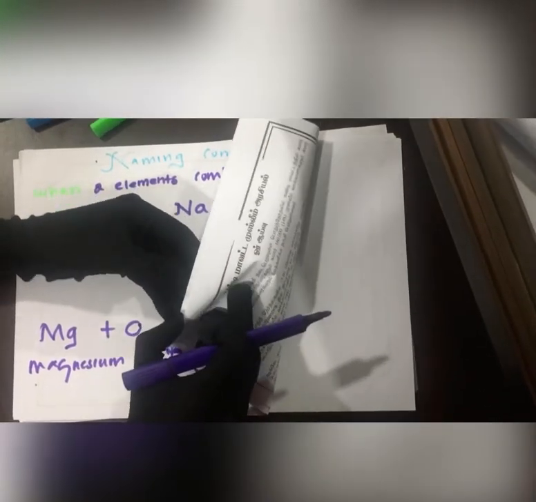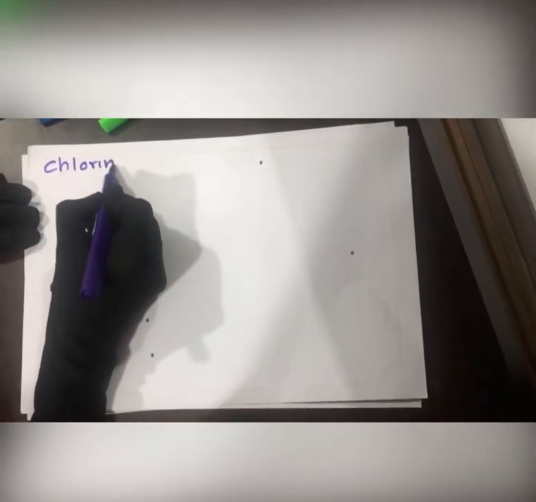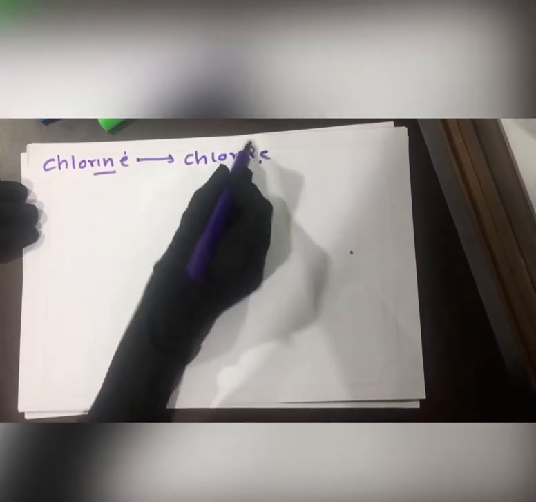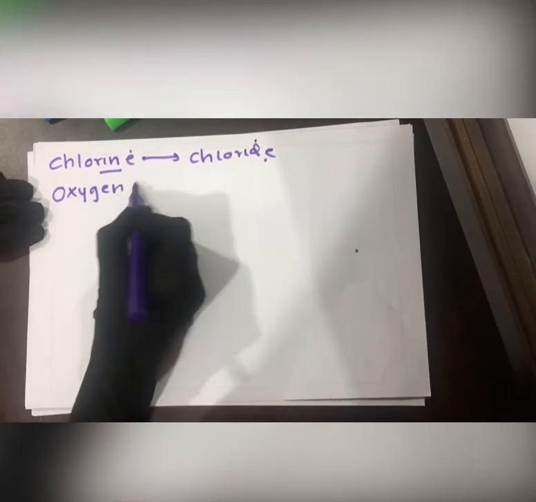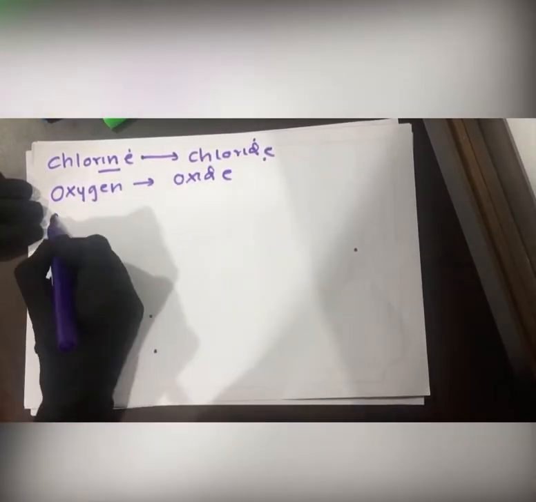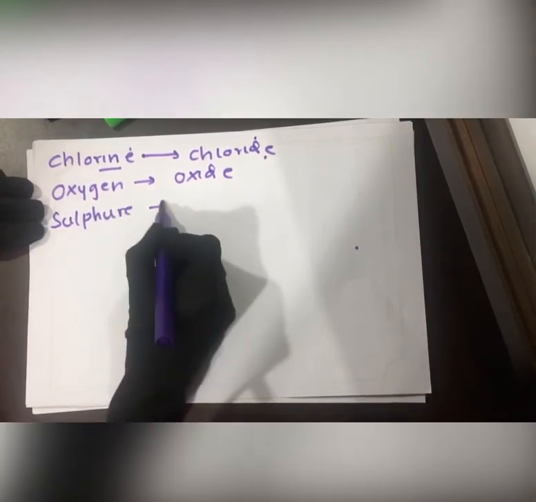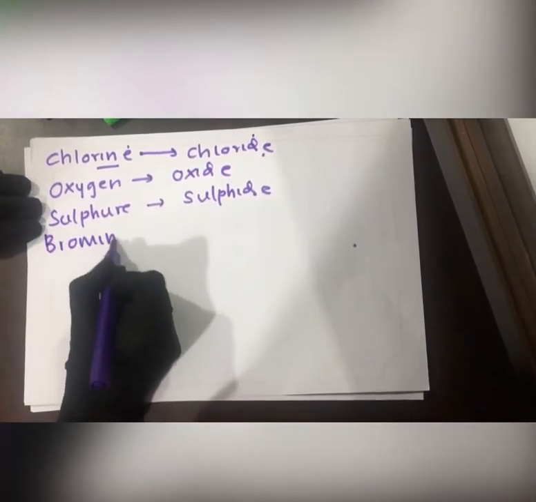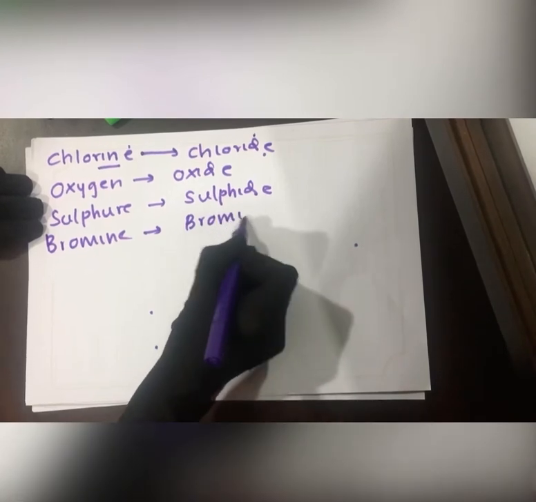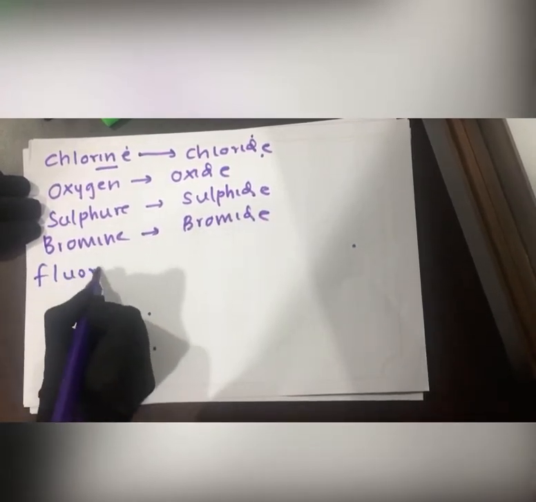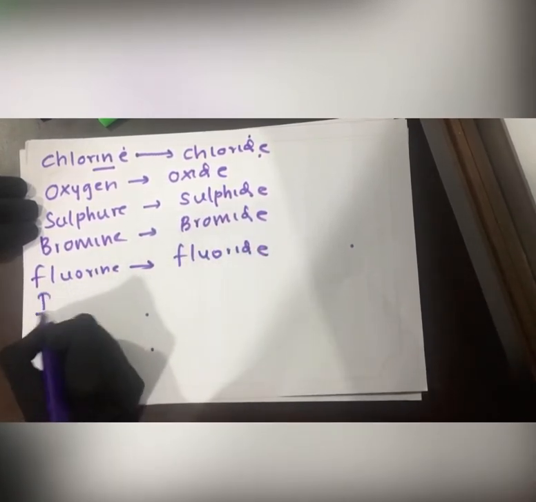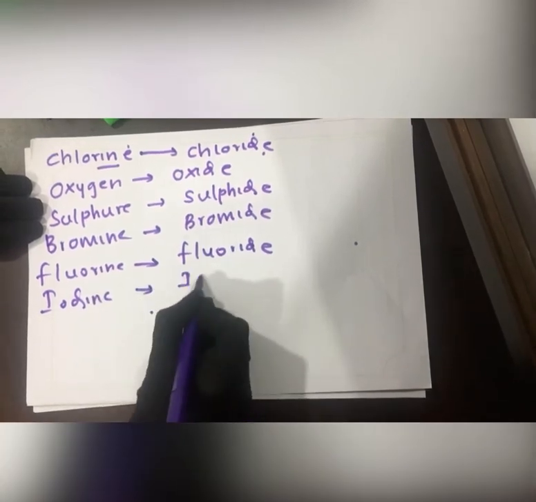Chlorine becomes chloride. Like that, oxygen becomes oxide, sulfur becomes sulfide, bromine becomes bromide, fluorine becomes fluoride, iodine becomes iodide.